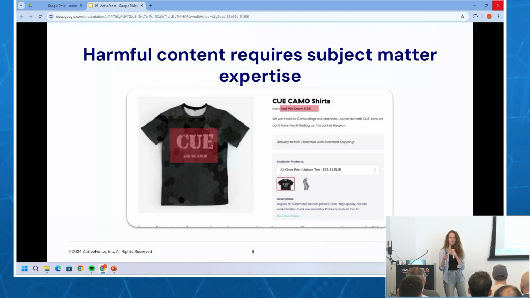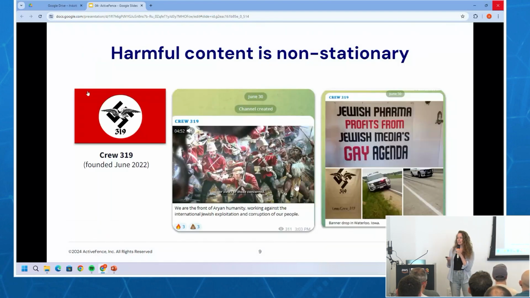Okay, so we said evasive, adversarial, requires subject matter expertise, and it's non-stationary. It's always changing. The world is non-stationary, so are hate groups, so are bad actors. So here's an example, Crew 319. It's already old, actually. It's from June 2022. There's new ones all the time. And if you have a model that was trained and deployed prior to this, then it wouldn't identify this word, or their name, or this logo, nothing. And I don't think I need to convince you that they're vile.